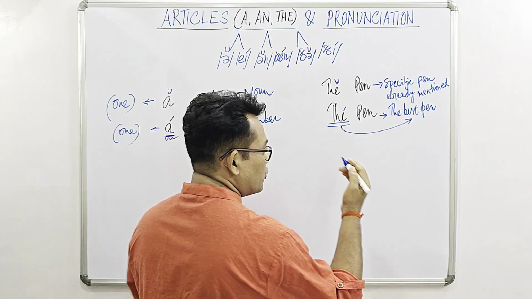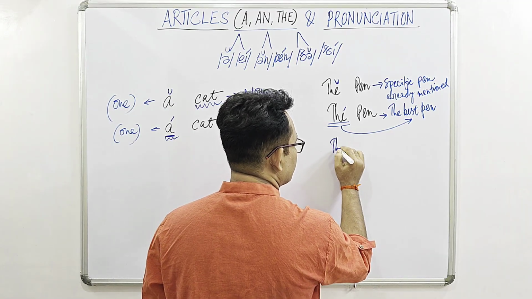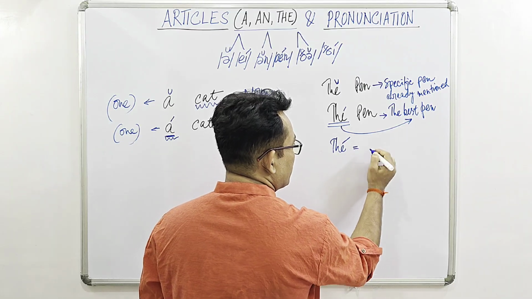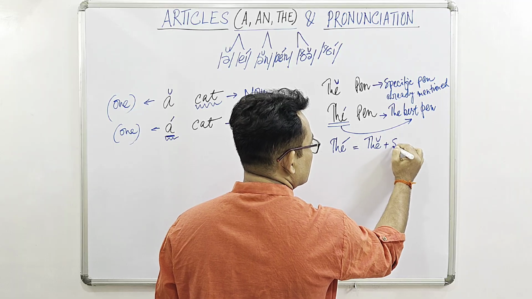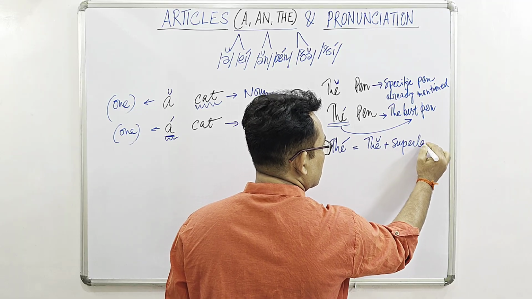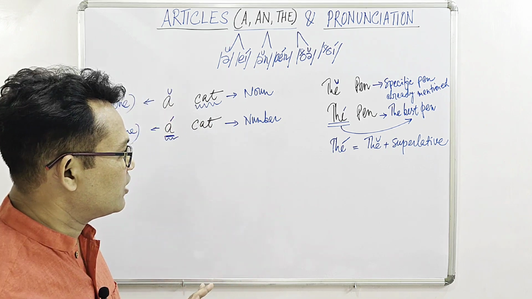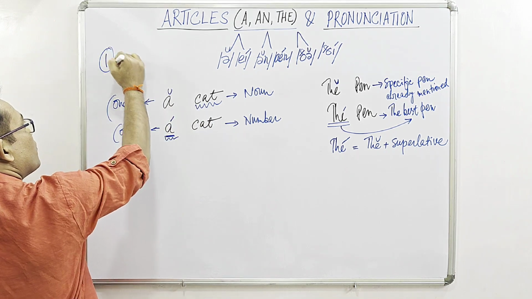So in essence, we can summarize like this: the, stressed, is equal to the plus superlative. All right, this is the distinction in meaning. So this is subtopic number 1.